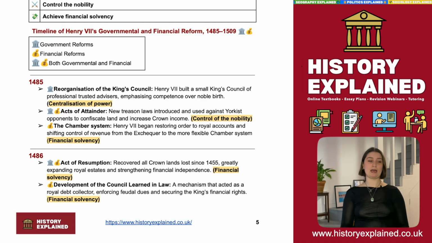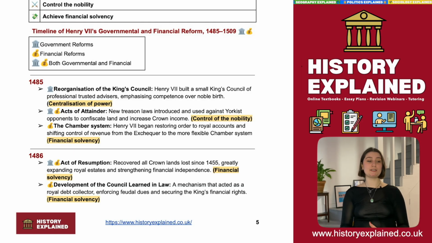As we go down, we have a look at examples of the way that Henry VII bolstered the financial solvency of the crown. So we look at the Act of Resumption. This is recovering all the crown's land lost since 1455. So any land of the crown that had been lost during battles in the Wars of the Roses or given as concession, that is all taken back into the power of the crown. So Henry VII is expanding the land and the money that comes with the land back into the pocket of the monarch.